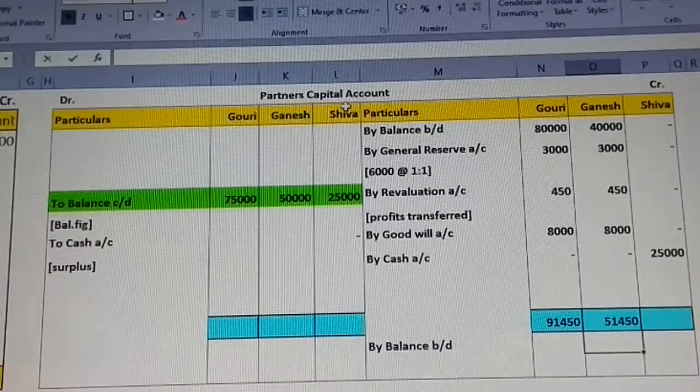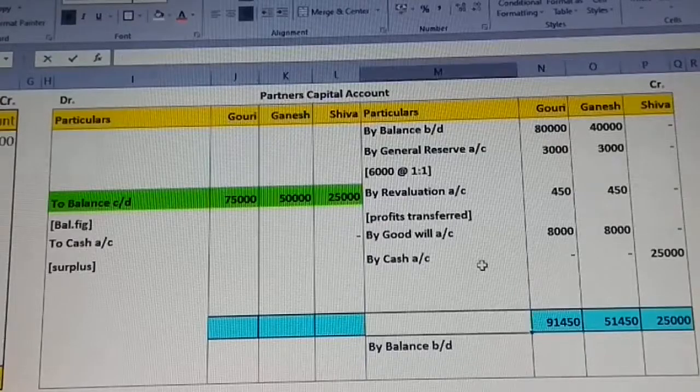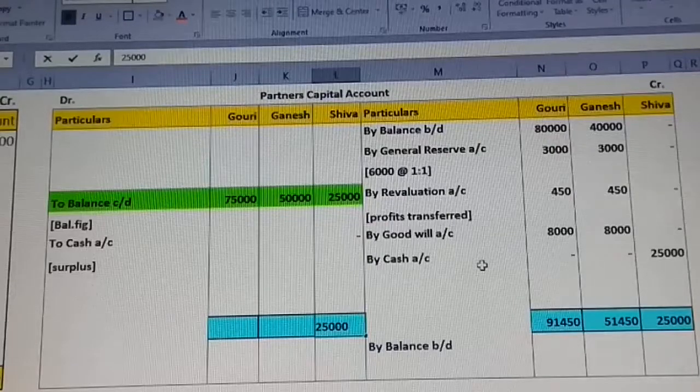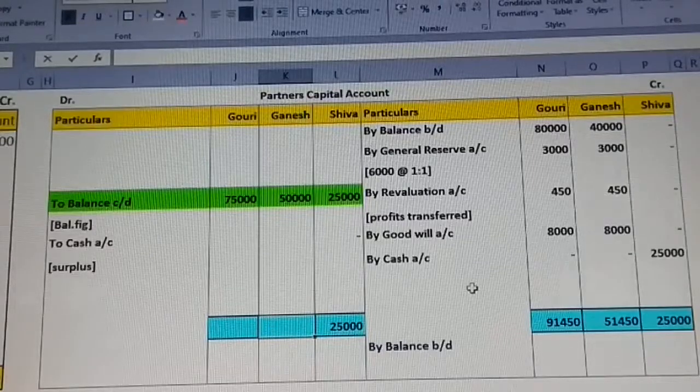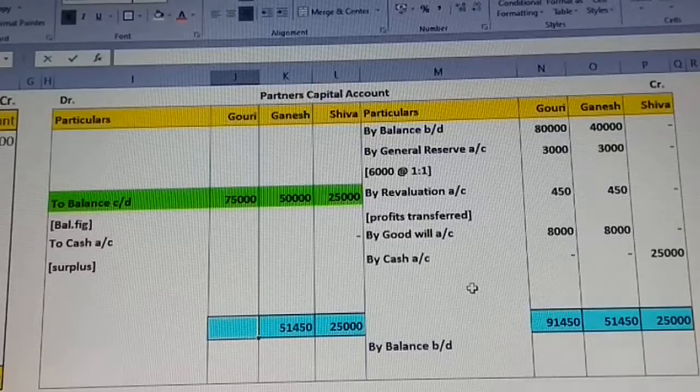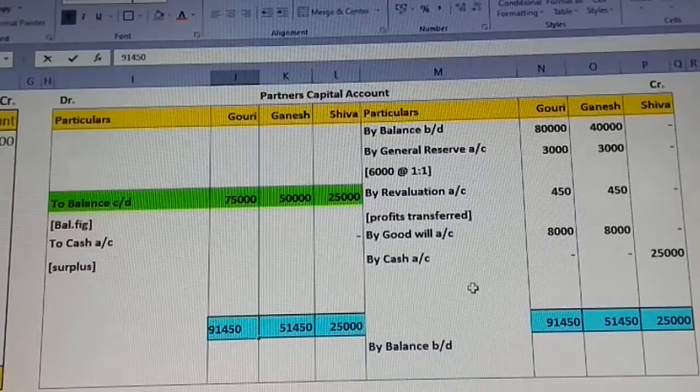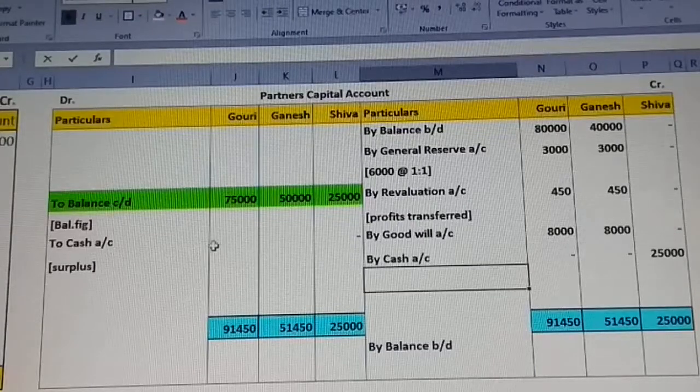Comparing for the next partner, Shiva, the debit side and credit side values are equal, so the same value is going to be taken as the total for both sides. Now observe, for Ganesh and Gauri, the credit side value is greater, so that value I'm going to take. For this particular sum, we got the credit side greater for both the old partners, so we have less burden of concentrating and adjusting the cash.